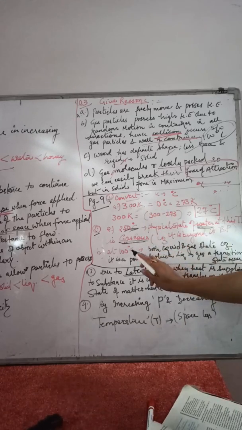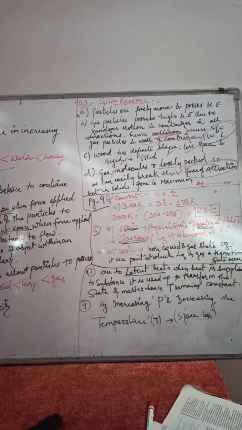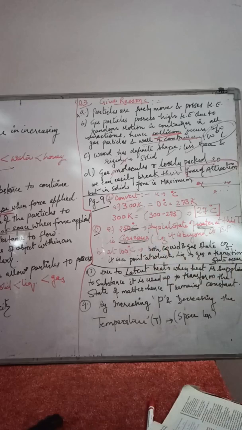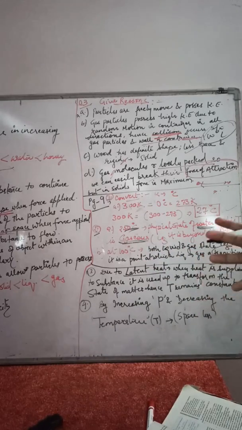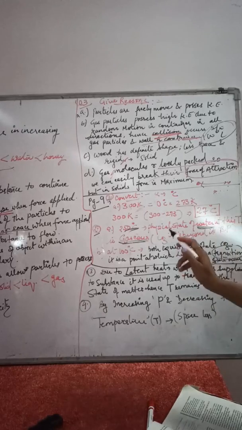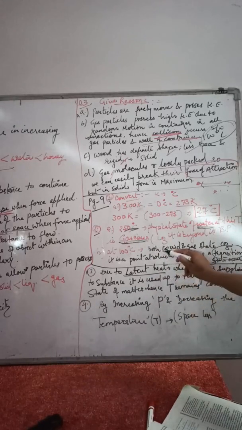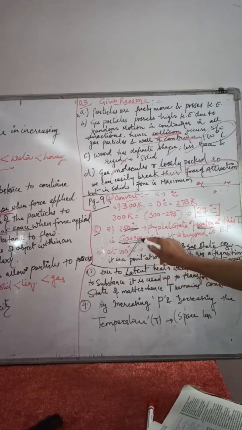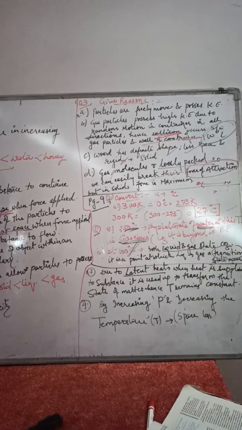But in case of 100 degrees Celsius, what is the physical state of water? We can say that at this point, the state is known as a transition state. Transition means an intermediate state where the liquid is not completely in a liquid state and not completely in a gaseous state. So water exists in both liquid as well as gaseous state at 100 degrees Celsius. This state is known as the transition state.